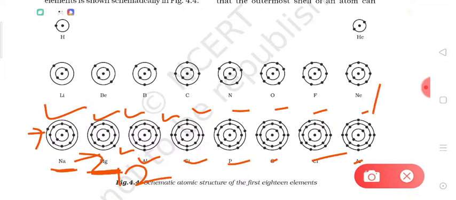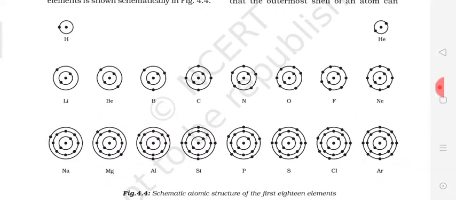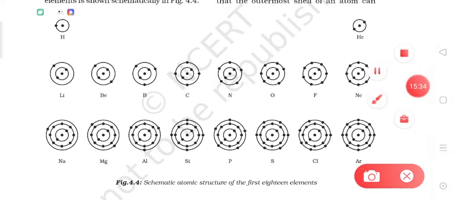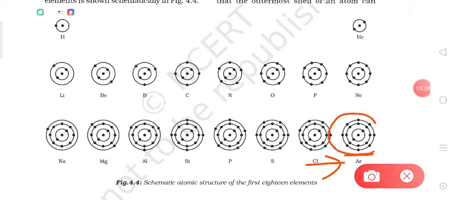As you can see in the element argon, the outermost shell, that is the third shell, has a total of 8 electrons. In the next element, the next electron will be accommodated in the fourth shell, not in the third shell, because the outermost shell can accommodate only 8 electrons, not more than 8.